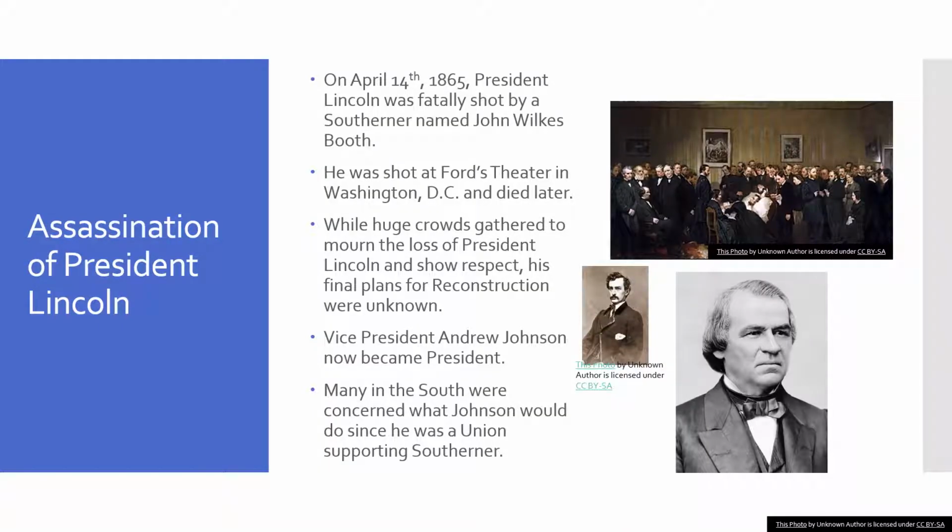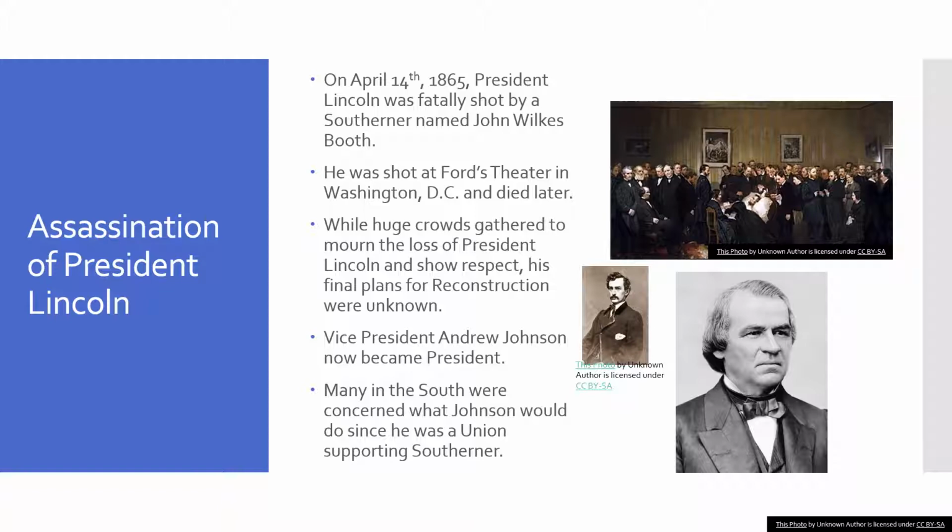The assassination of President Lincoln. On April 14th, 1865, President Lincoln was fatally shot by a Southerner named John Wilkes Booth. He was shot at Ford's Theater in Washington, D.C., and died later. While huge crowds gathered to mourn the loss of the president and show respect to Lincoln, his final plans for Reconstruction are left unknown, and this leads people to question what Lincoln might have done after the war.